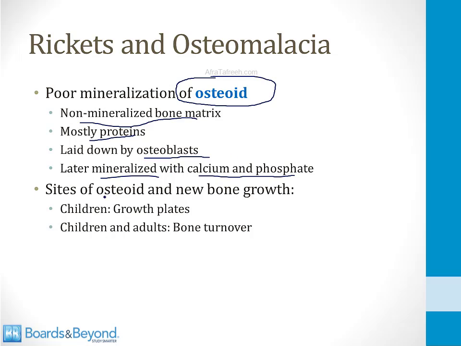So where are you going to see osteoid? It's going to be at sites of new bone growth. In children, that will be at the growth plates, and in children and adults, that will be at sites of bone turnover. So in rickets, you have problems with osteoid deposition at the growth plates. In children and adults, you can see osteomalacia, which is problems with mineralization of osteoid at sites of bone turnover.